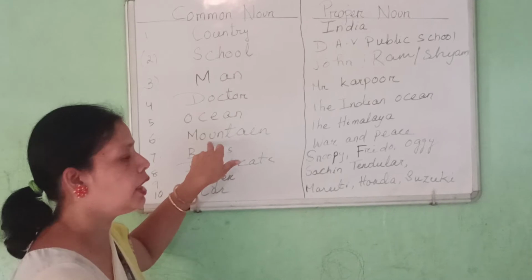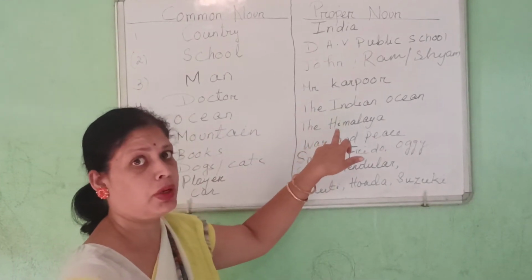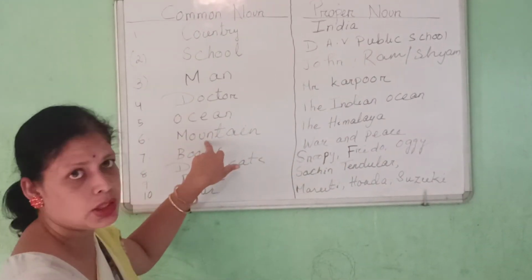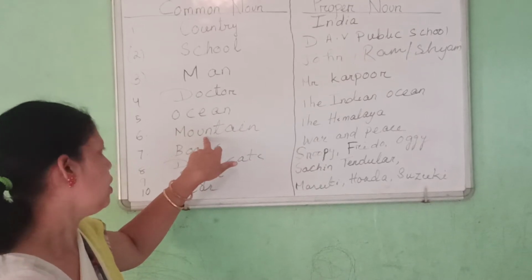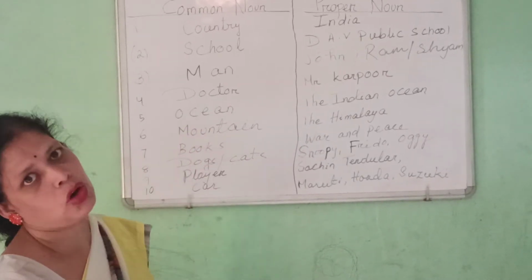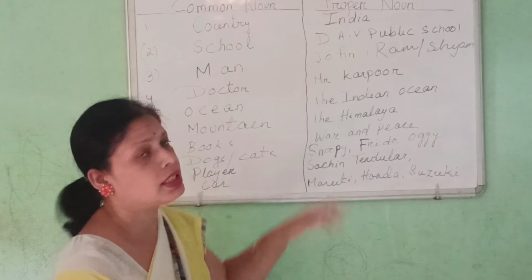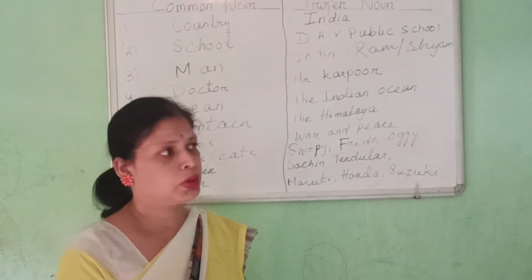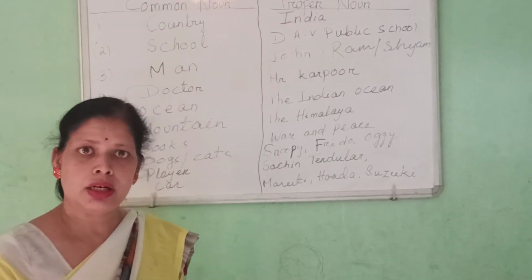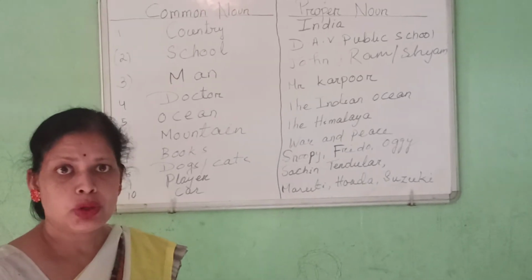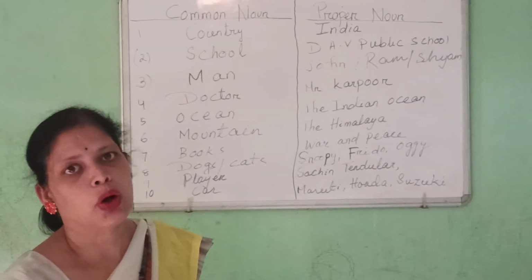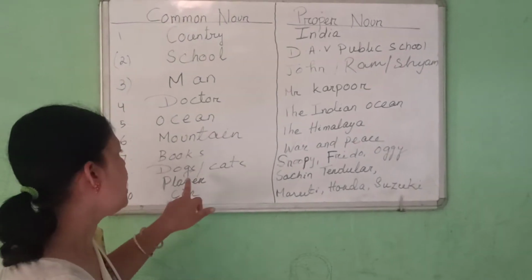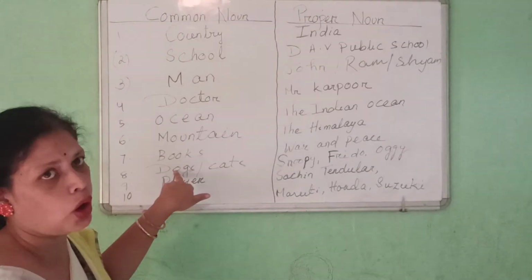The Himalaya is a proper noun, whereas mountain is a common noun. Book is a common noun, and War and Peace is the name of a book. You can say Motu Patlu books. Comic book is a common noun, whereas giving any name to a book makes it a proper noun.